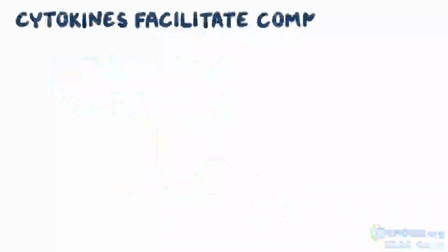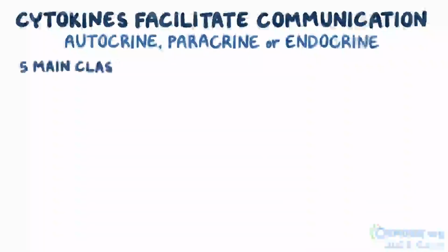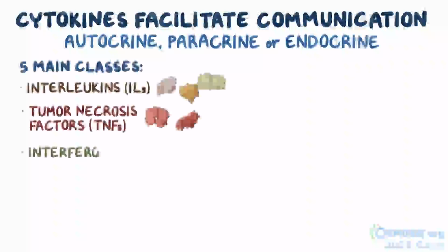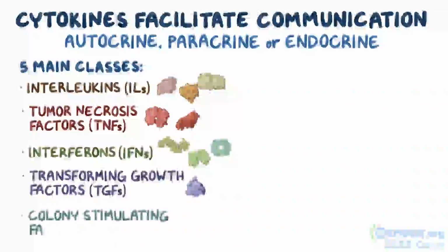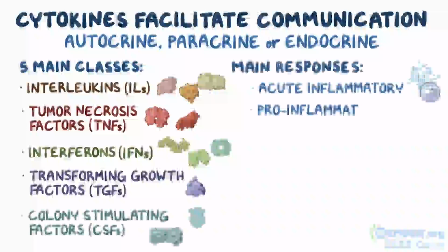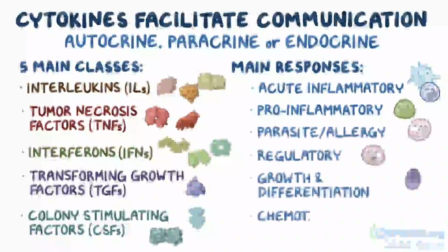Cytokines help facilitate communication mainly through autocrine and paracrine signaling, but also through endocrine signaling. There are 5 main classes: interleukins, tumor necrosis factors, interferons, transforming growth factors, and colony stimulating factors, and they can be mixed to create different functional responses. The main response types are the acute inflammatory, pro-inflammatory, parasite/allergy, regulatory, growth and differentiation, and chemotactic agents,